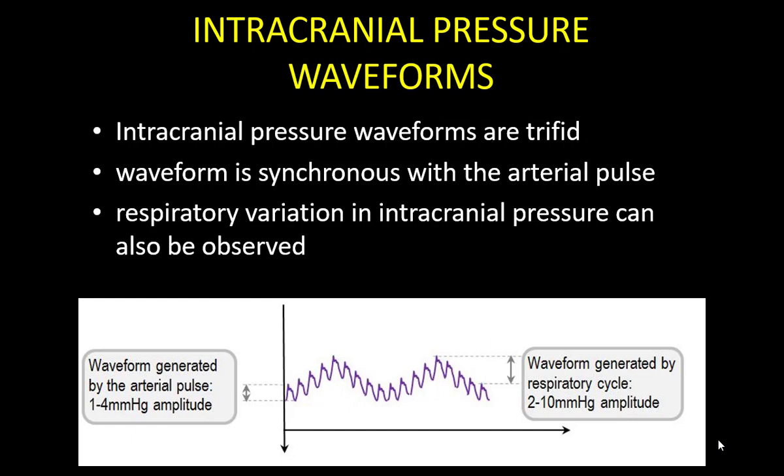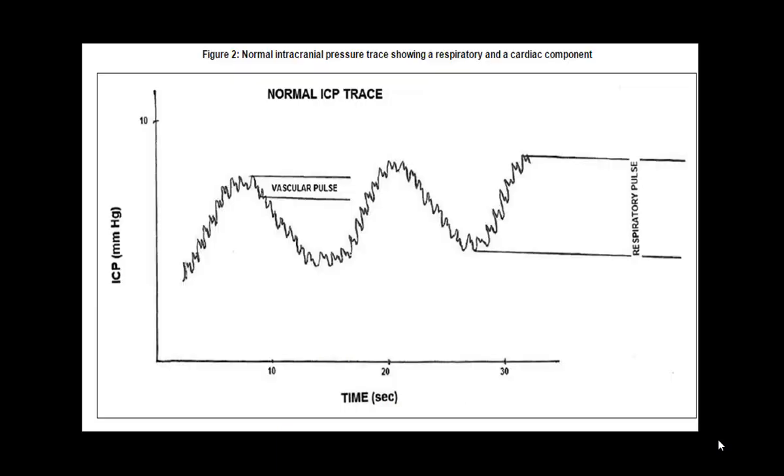Each small wave is generated by the arterial pulse, and the bigger waveforms change with the respiratory cycle and are bigger in amplitude. This is how it would look: the smaller ones are the vascular pulse and the bigger entire waveform is the respiratory trace.